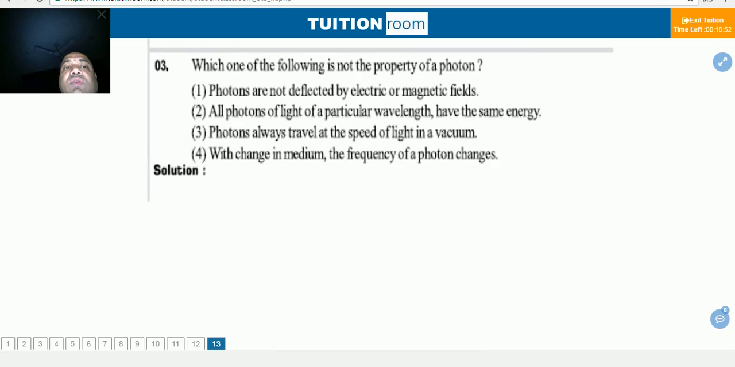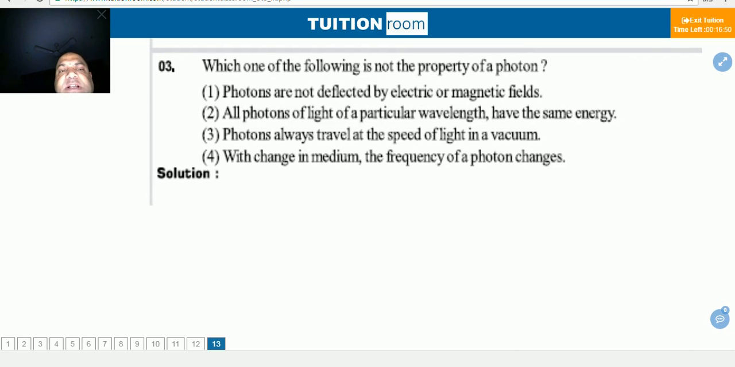Which of the following is not the property of photon? Photons are not deflected by an electric field. It is true. All photons of the particle have same energy. Energy of photons is hc by lambda. If a particular light is focused, then there are infinite photons, billions, trillions of photons. Every photon has same energy. This is also true. Photons always travel at the speed of light in a vacuum. This is true. With change in medium, frequency of photon changes. This is wrong. And he is asking which is not the property of photon.